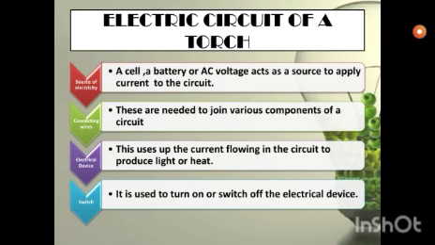Then we have the electrical device. This uses up the current flowing in the circuit to produce light or heat. Electric devices include bulbs, heaters, geysers, etc. They will emit light, or depending upon the purpose, in geysers it will make the water hot. Then we have the last part, that is the switch. What is a switch? It is used to turn on or switch off the electrical device. So we have four essential things in an electric circuit even in a torch: the source of electricity, connecting wires, electrical device, and the switch.